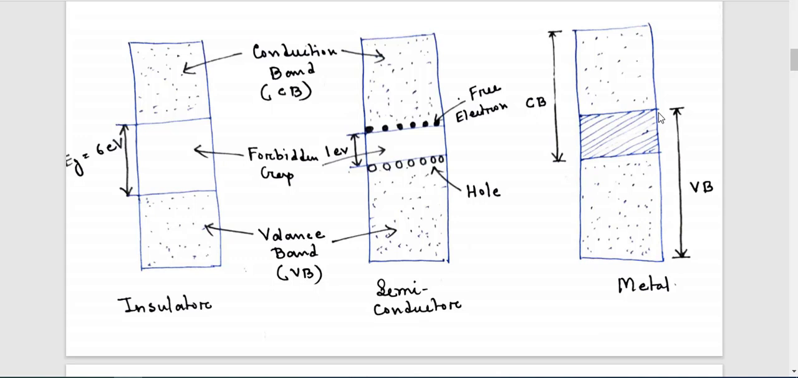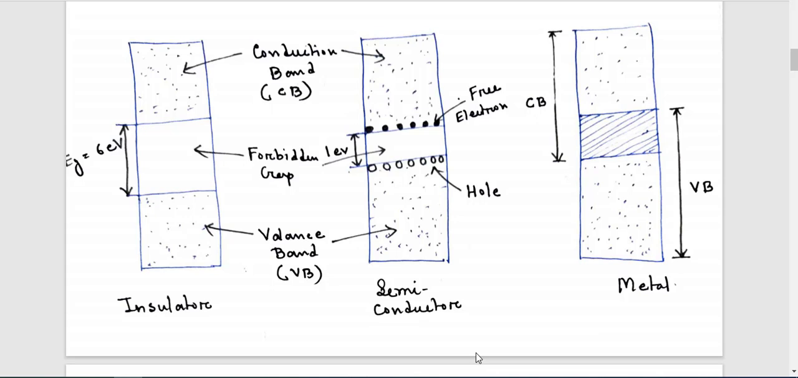Note down these two points, because they are very important for your short questions. For germanium, the forbidden gap energy is 0.78 eV, and for silicon it is 1.2 eV.